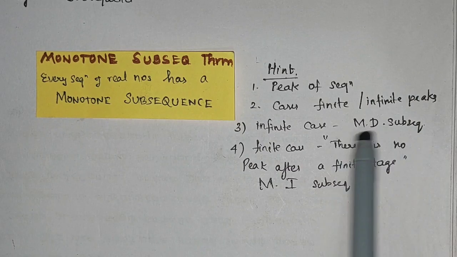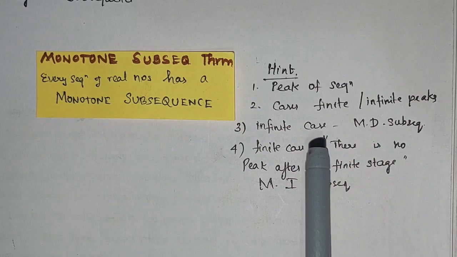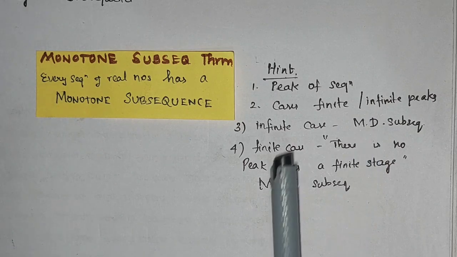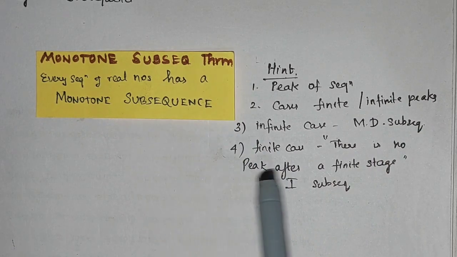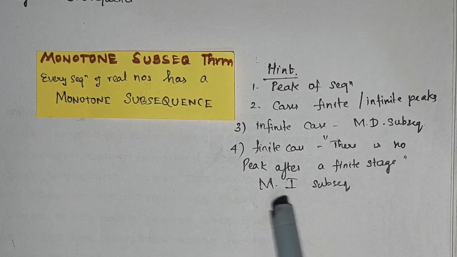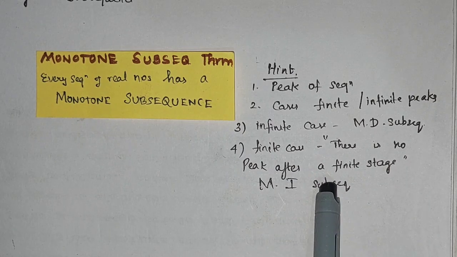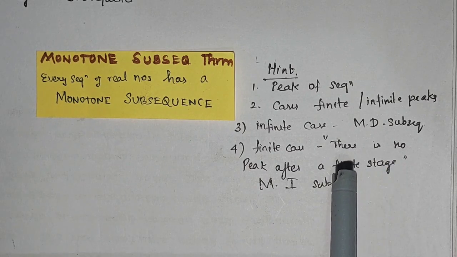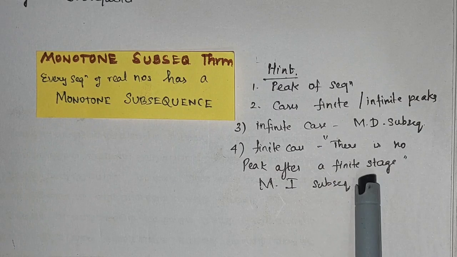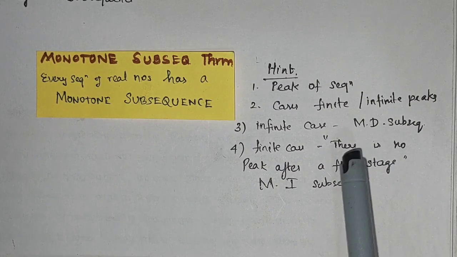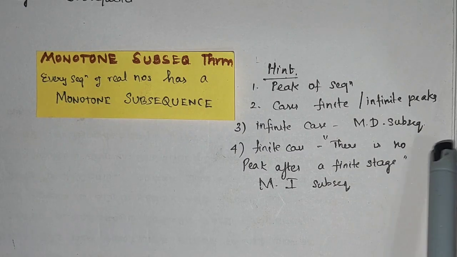For case 1, that is the infinite case, you would have arrived at a monotonically decreasing subsequence. So you need to show that for the finite case also there is a monotone subsequence, that is, you would be getting a monotonically increasing subsequence for the finite case. And for the finite case, there is another hint you have to use: there is no peak after the finite stage, because if there are finitely many peaks, you obviously know there will be no peaks after the finite stage. So this is the hint that you can use to prove the theorem.